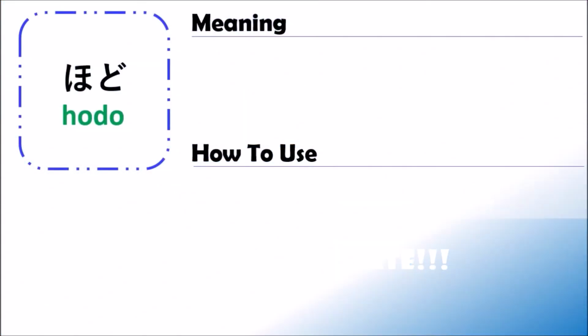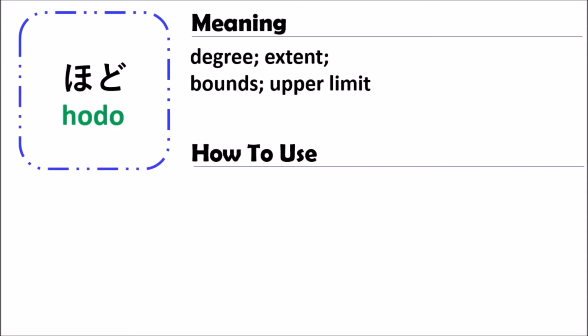To see the detail of the grammar that we will learn today. The first we are going to see is the grammar of HODO. The grammar of HODO means degree or extent, bounds or upper limit. It means the upper limit or extent or degree. That means what your ability can do.